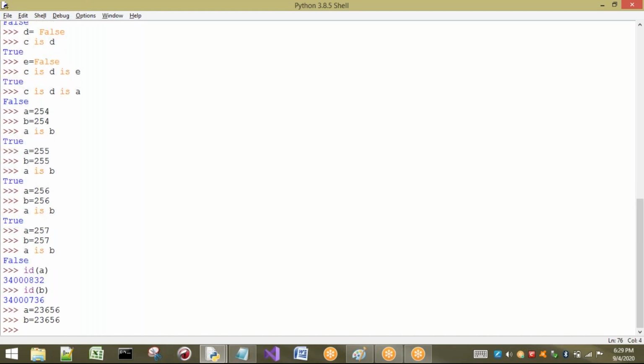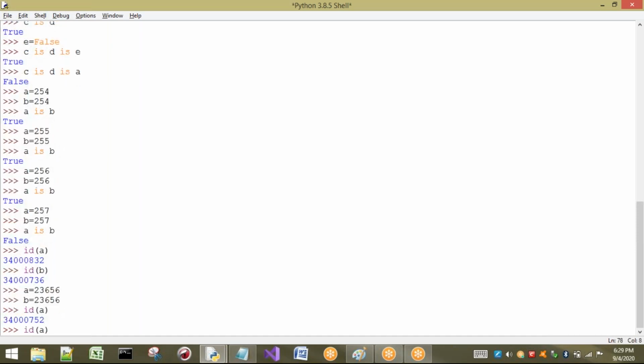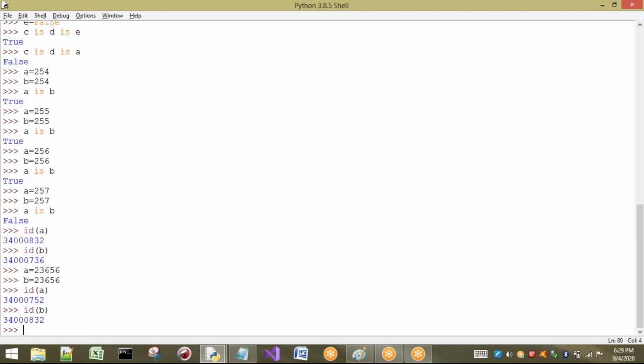Let us see whether the addresses of those are equal or not. Okay, see this one, the addresses are different. So you have to understand this one. Reusability of the same object is applicable only for 0 to 256 in integers.